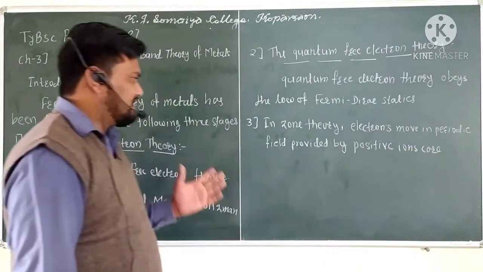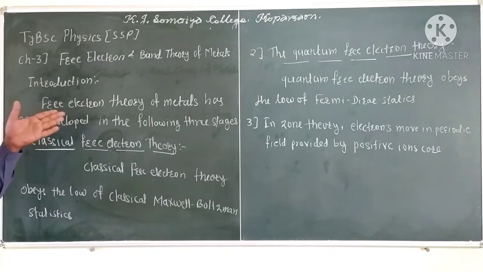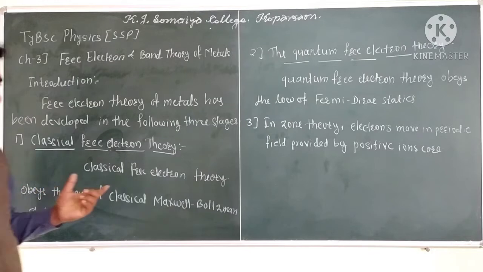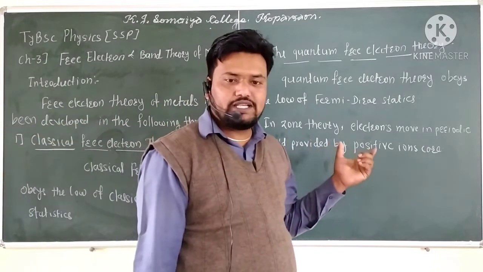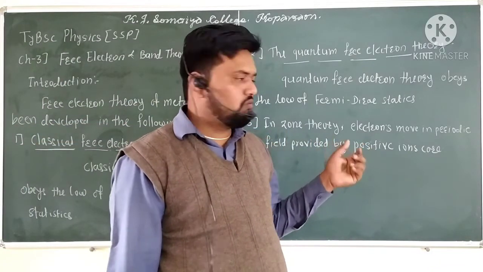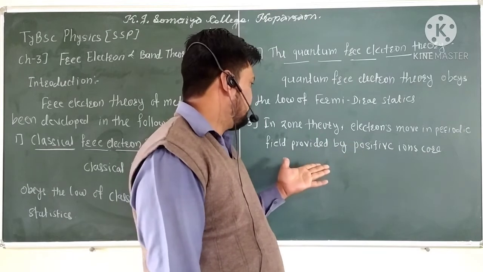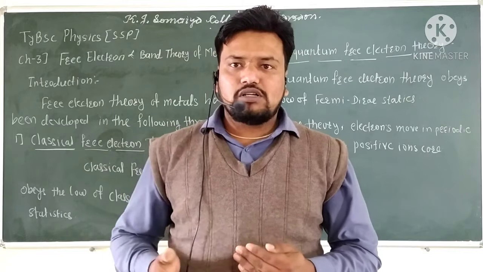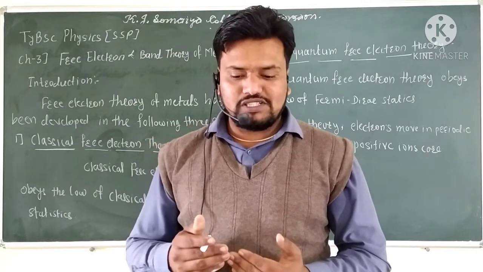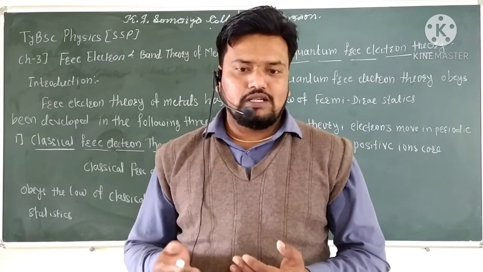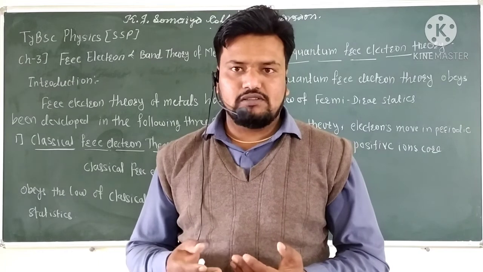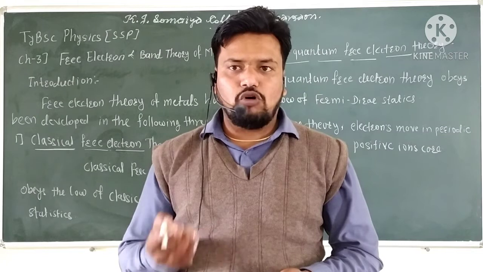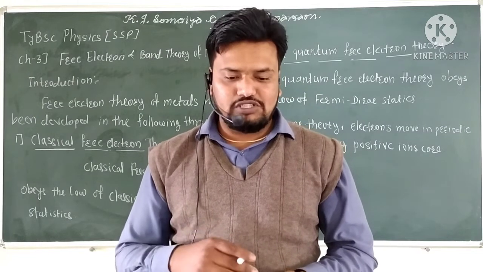So basically this free electron theory is based on three assumptions: first the classical free electron theory, second the quantum free electron theory, and third the zone theory, in which the electrons move in a periodic field provided by the positive ion core. In this chapter we also include the Hall effect, energy bands in solids, and the distinction between metal, semiconductor, and insulator. This is all the study included in this chapter.